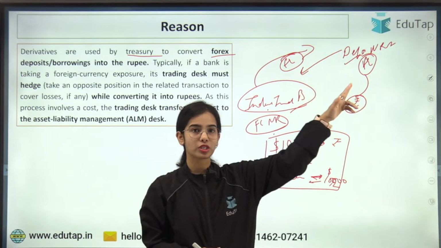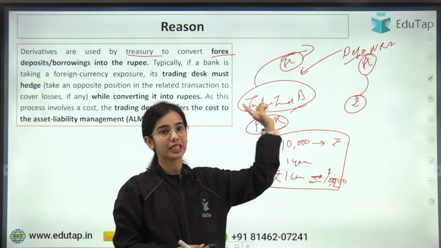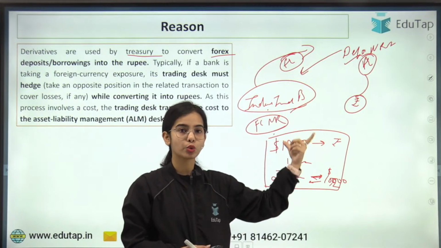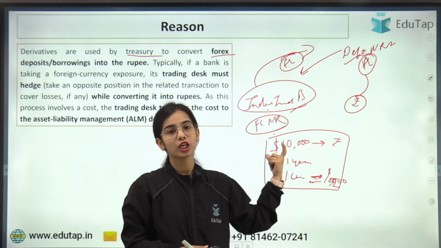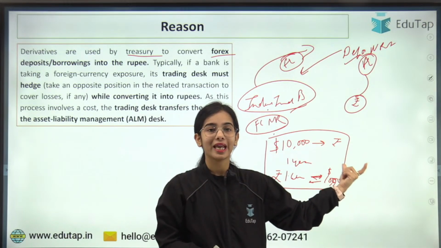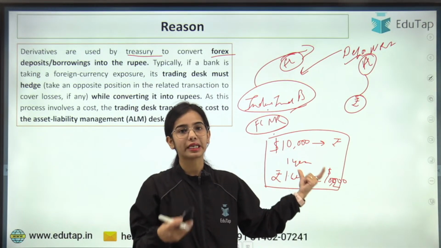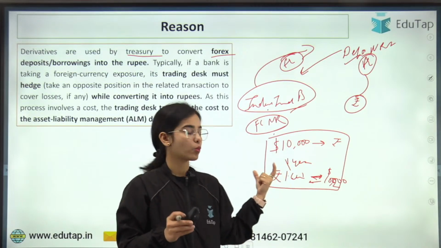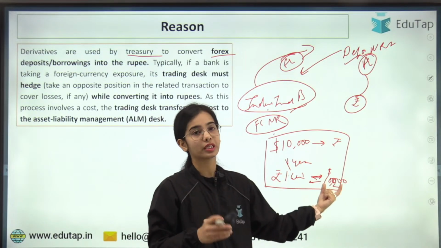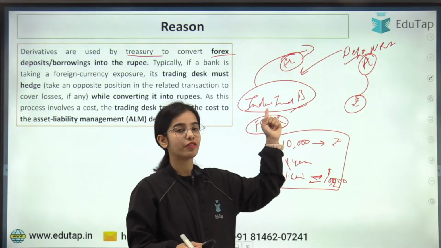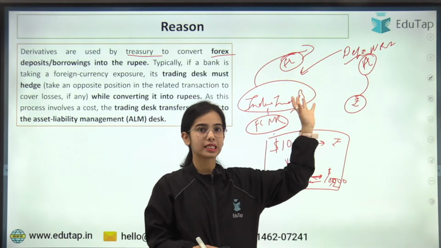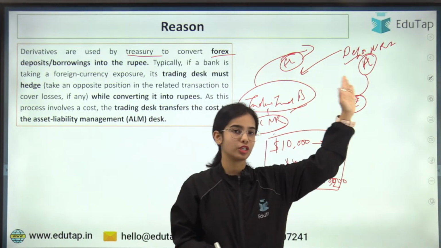So the depositor deposited $10,000 with the IndusInd Bank. The bank, through this swap contract, converted the dollars into rupees, and the swap contract also entails that after 1 year this 1 lakh rupees will be converted into $10,200, so that when the withdrawal time comes, the bank has the dollars to return to the depositor.